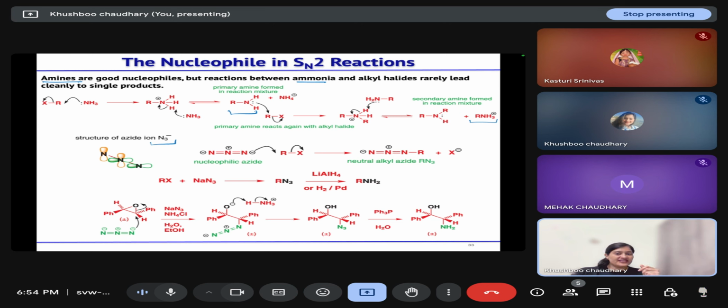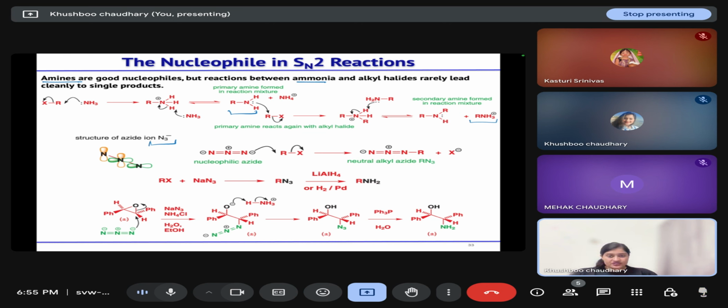But if we want to stop the reaction at the primary amine stage or secondary amine stage, we can't use this reaction, because once the primary amine is generated, because of the presence of the electron donating alkyl group, electron density on the nitrogen will increase and its reactivity further increases to react with other alkyl halide. So to stop the reaction at any of the middle stages is really cumbersome for us. Then the other type of nucleophile that is possible for SN2 reaction is azide ion, where the nitrogens are nucleophilic in nature.